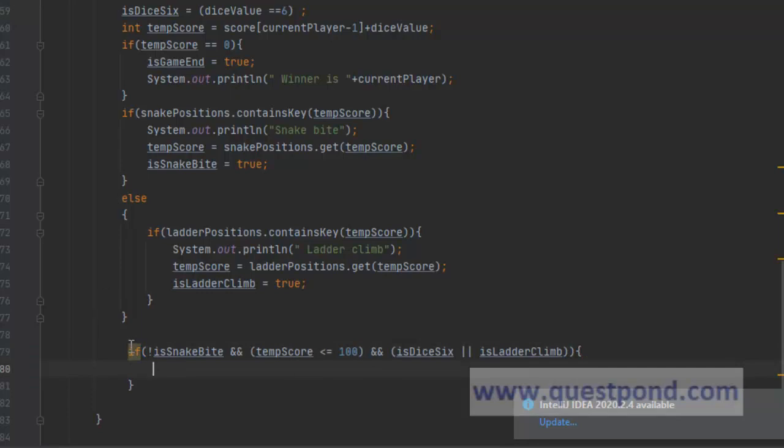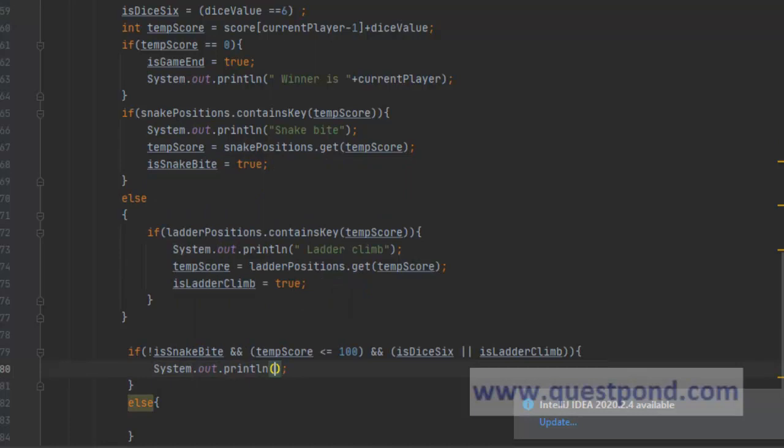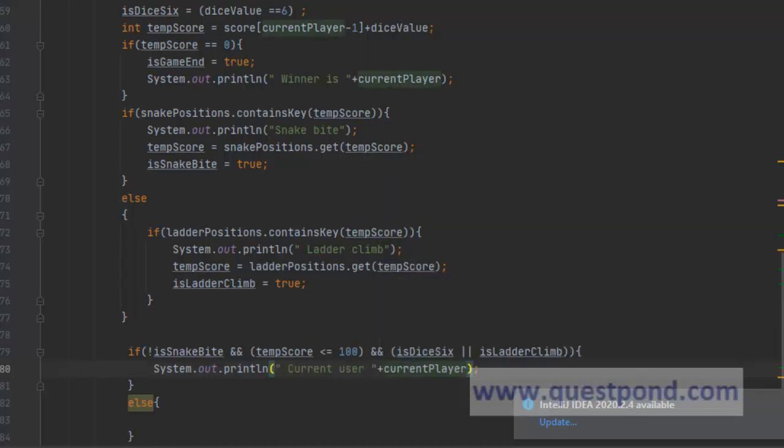Other than this, if I put a negation of all this, there will be no retry, correct? So we can say else. Here we can say System.out.println, current user, which is given by current player, gets retry, correct? So we just put that condition.